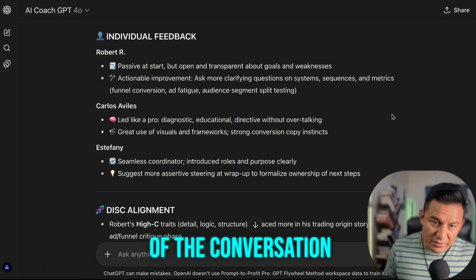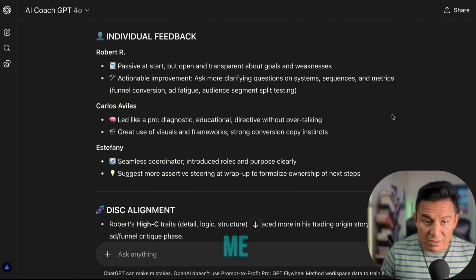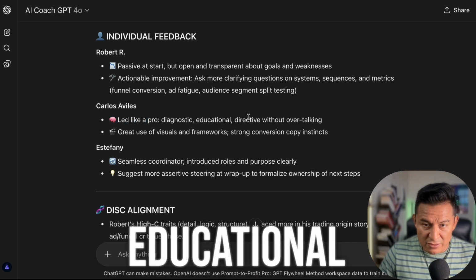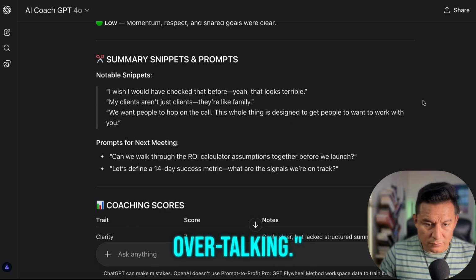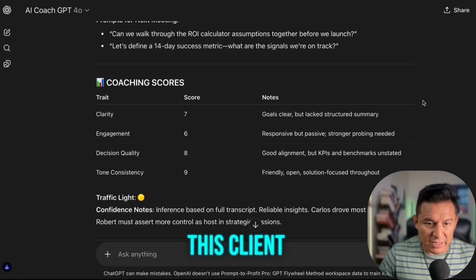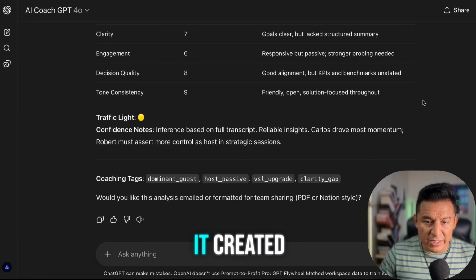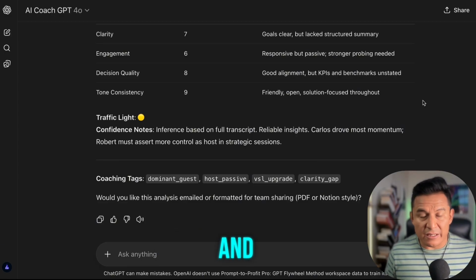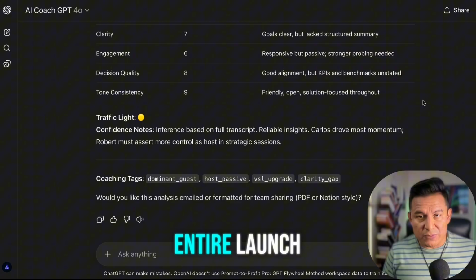So at the beginning of the conversation, the client was just meeting me. So I had to, of course, open up those barriers. And as you can see, led like a pro: diagnostic, educational, directive without over-talking. It gave me prompts for the next conversation that I should be having with this client. So overall, it created an analysis on how I can go back and approach this entire launch process.